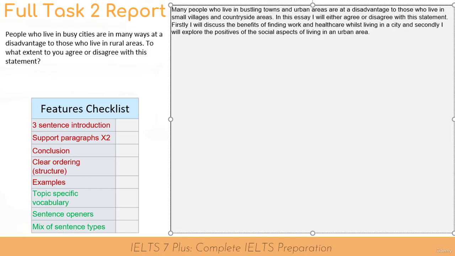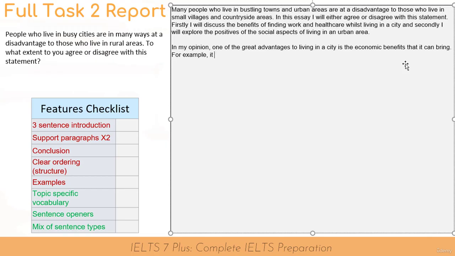Okay, so let's move on to my first support paragraph. And that is to discuss the economic positives, the ability to find work more easily probably than you would in the countryside. So, in my opinion, one of the great advantages to living in a city is the economic benefits that it can bring.